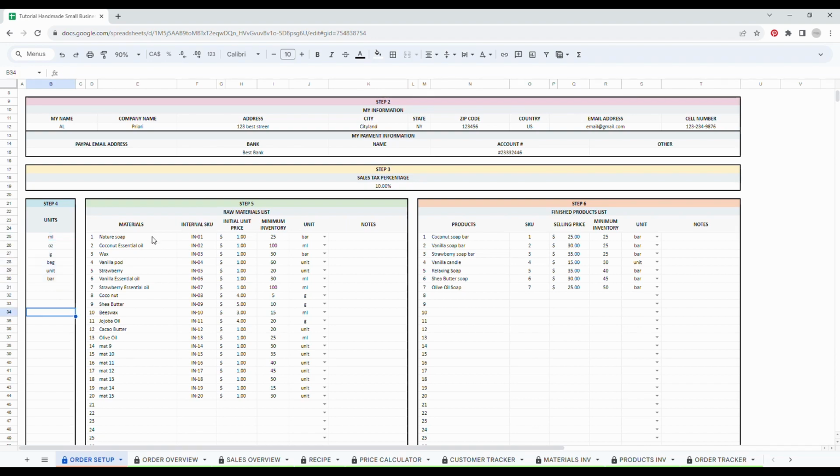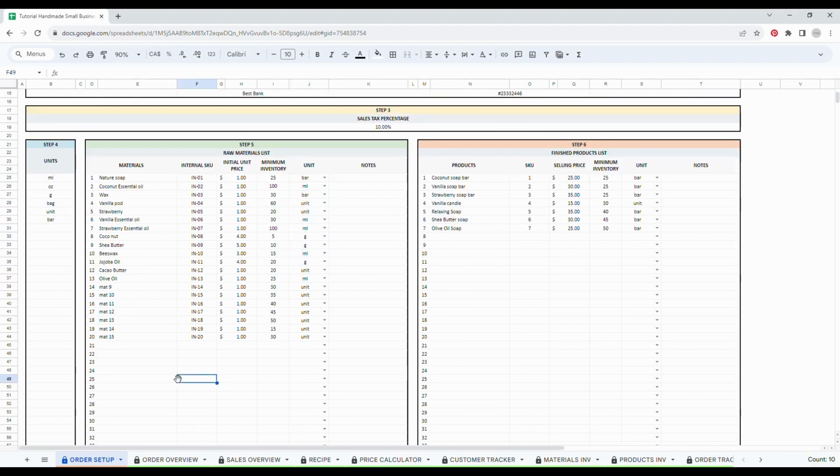Then in step 5 here, list all your raw materials. So first write the name, then you can add a SKU, then write the initial unit price. We will see it later, but this might change based on your orders from your suppliers. Then write the minimum inventory as well as the unit. Of course, as you get new raw materials or you develop new product, you will be able to add more in the lists.